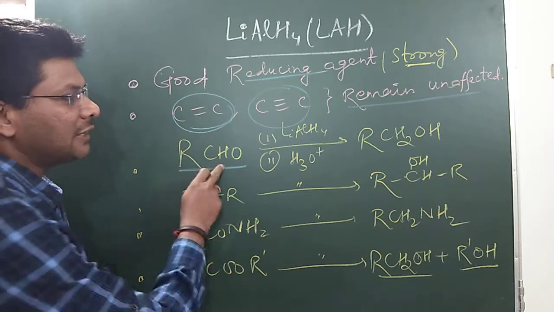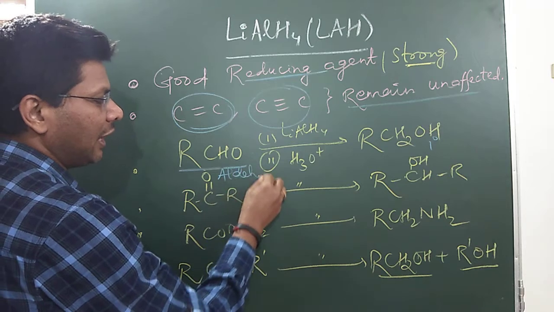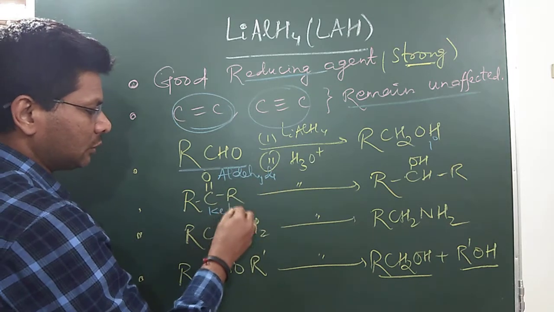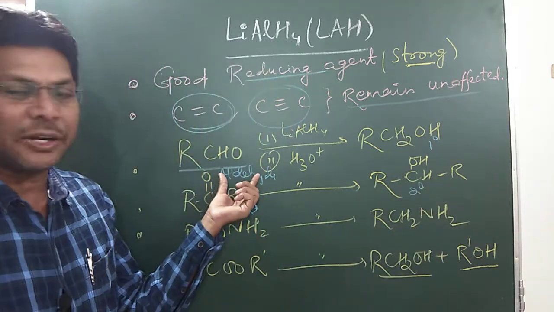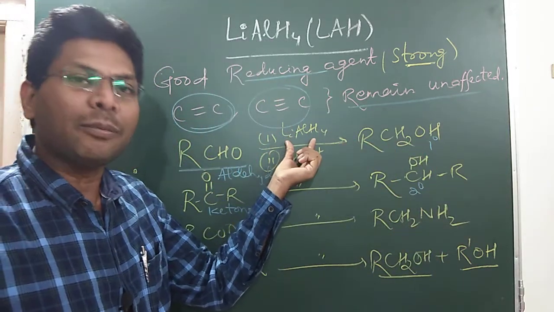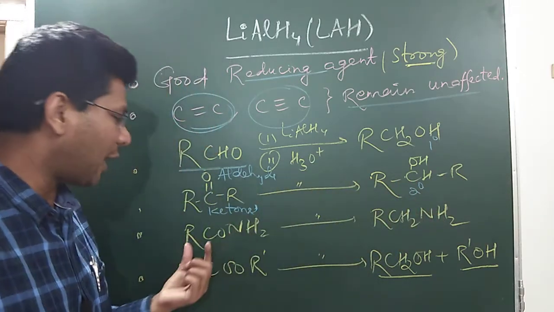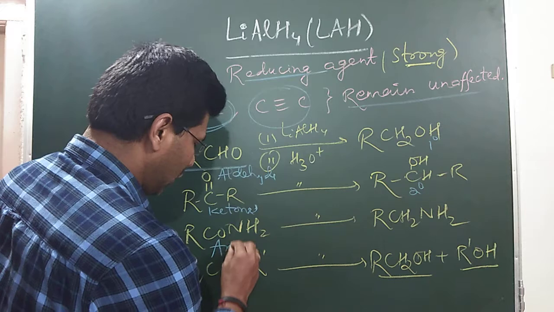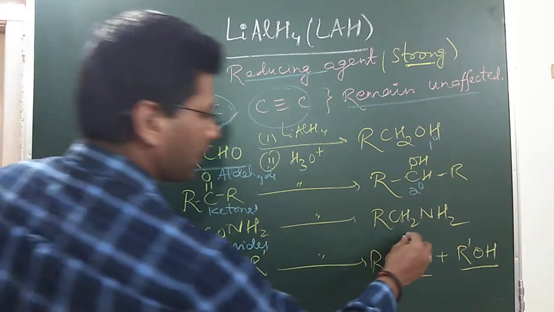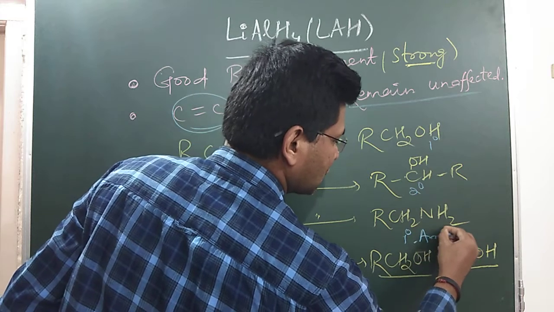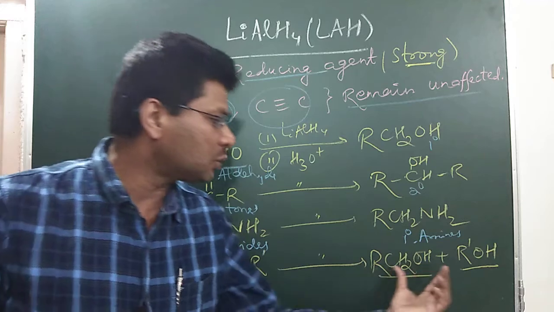It converts aldehydes to 1 degree alcohols. It converts ketones to 2 degree alcohols. So aldehydes are reduced to 1 degree alcohol with the help of lithium aluminum hydride. Ketones are reduced to 2 degree alcohol with the help of lithium aluminum hydride. Amides are reduced to amines. And esters are reduced to alcohols.